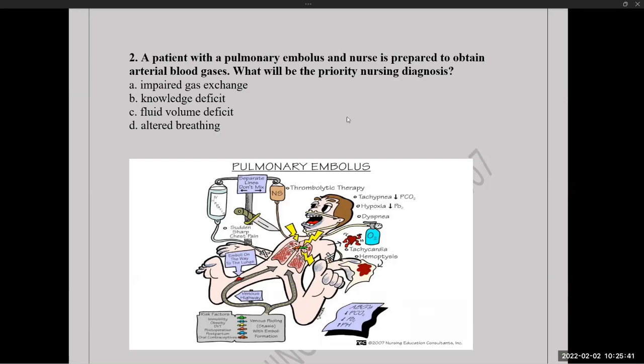Pulmonary embolus. Yes, very good. Impaired gas exchange.